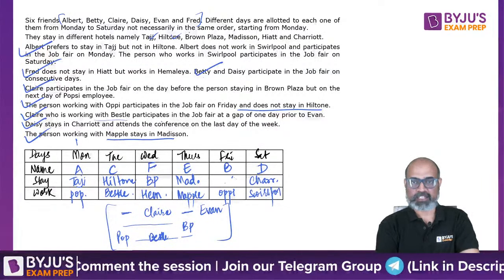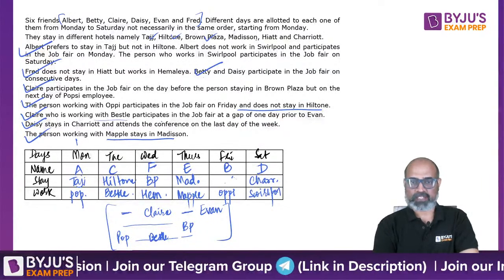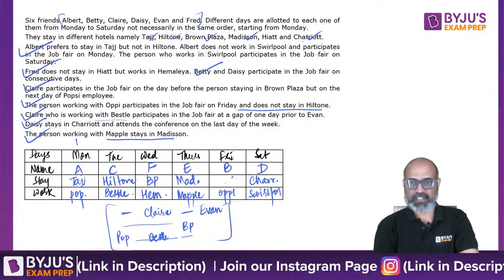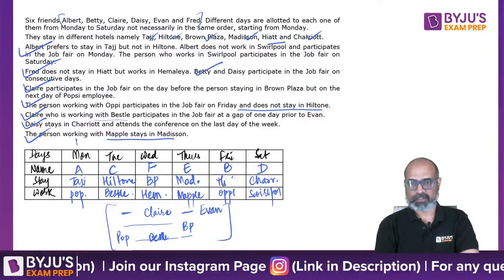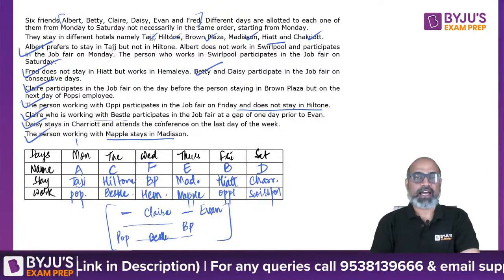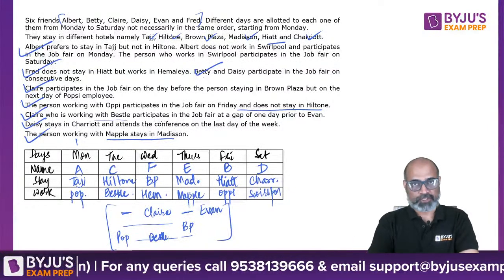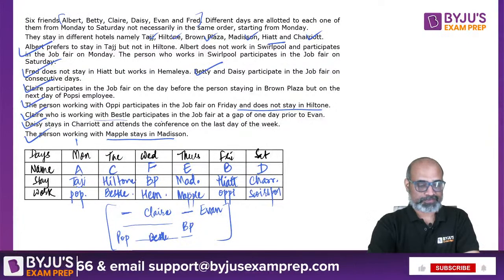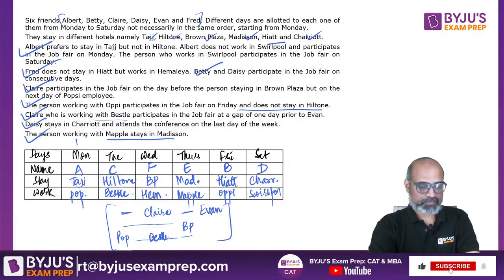So Taj is taken, Hilton is taken, Brown Plaza is taken, Madison is taken, Chariot is taken, we are left with Hayat. So once we have filled the entire schedule table, we can now move over to the questions.